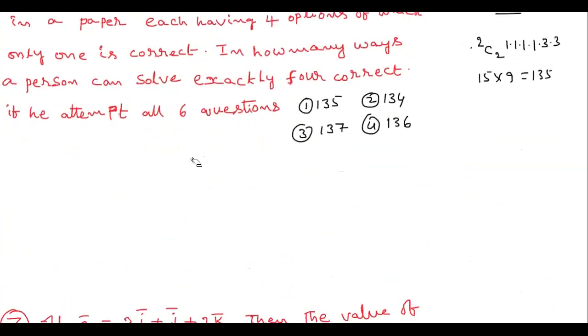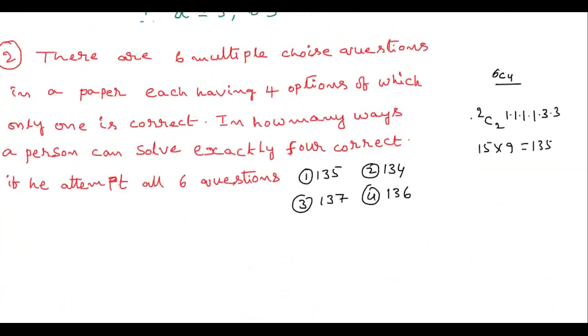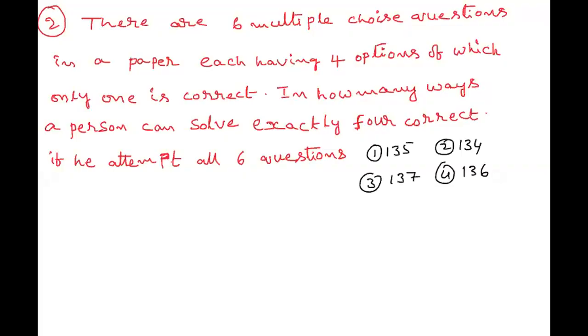See here, there are 6 multiple choice questions in a paper, each having 4 options of which only one is correct. In how many ways can a person solve exactly 4 correct, if he attempts all 6 questions? How many questions does he want to attempt?